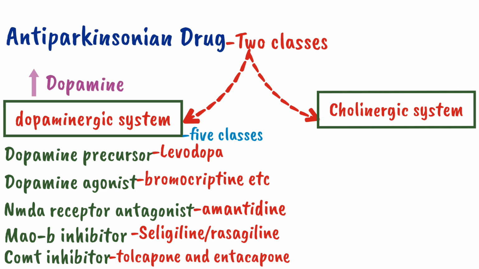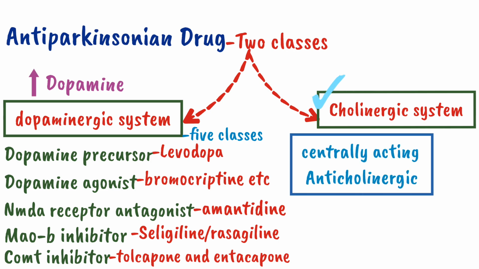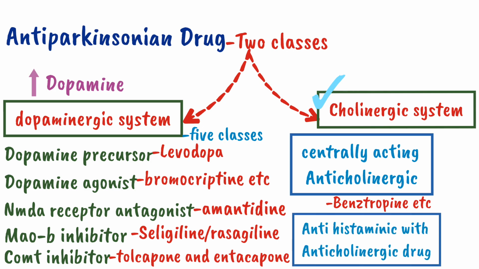The second one is the drugs which influence the cholinergic system, consisting of two further classes. The first one is centrally acting anticholinergic drugs. These include benztropine, benzhexol, procyclidine and biperiden. And the second one is antihistaminics with anticholinergic activity. It includes promethazine, diphenhydramine and orphenadrine. So all of these drugs will decrease the level of acetylcholine.